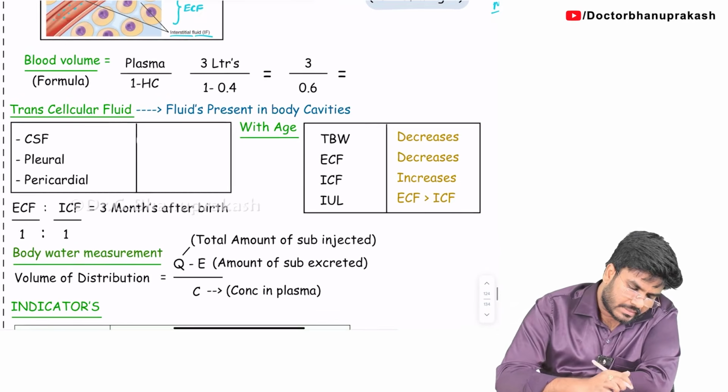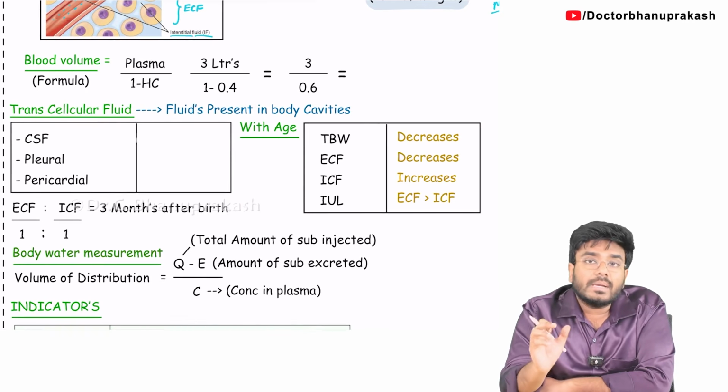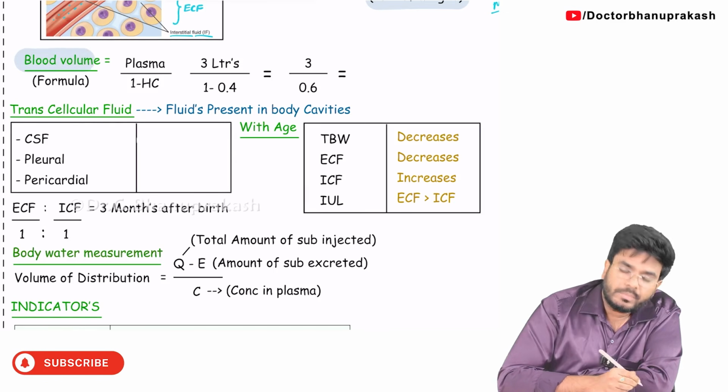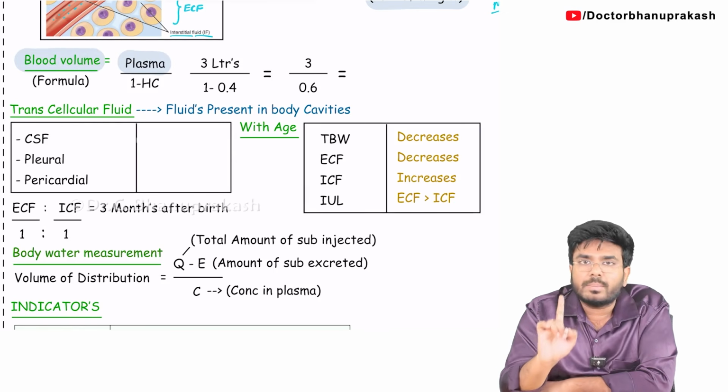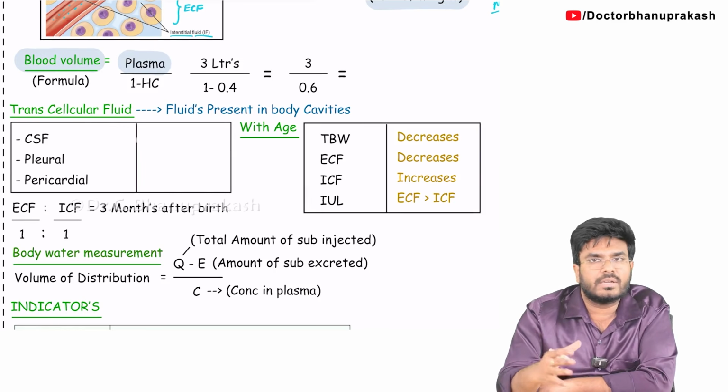Blood volume. How to calculate the blood volume? We all know we contain 5 to 6 liters of blood. But how to calculate the blood volume? There is a formula. The formula to calculate the blood volume is plasma. In the question, definitely they will give the plasma value. Even if they don't give, you know the value of plasma: 3 liters of plasma will be there. 5 liters of blood, 3 liters of plasma.